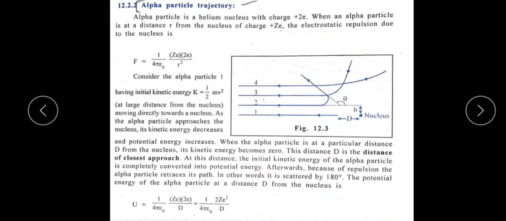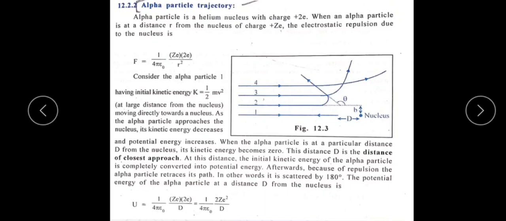Before that, I'm explaining once again. See here, this is an alpha particle of charge plus 2e, which is moving towards the nucleus. At a particular distance r from the nucleus, whose charge is taken as plus Ze, an electrostatic force of repulsion is developed on the alpha particle.